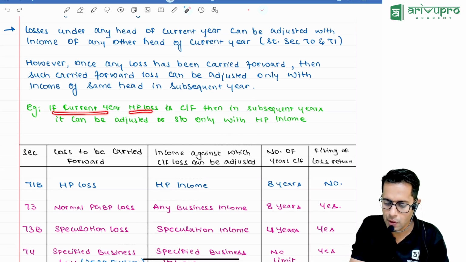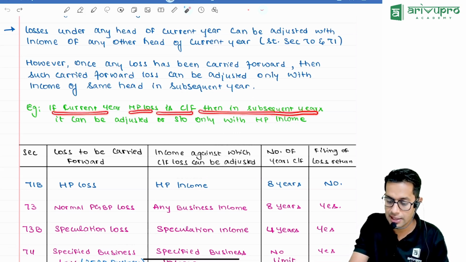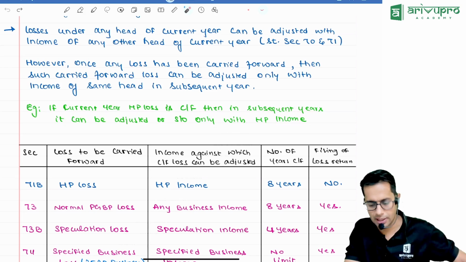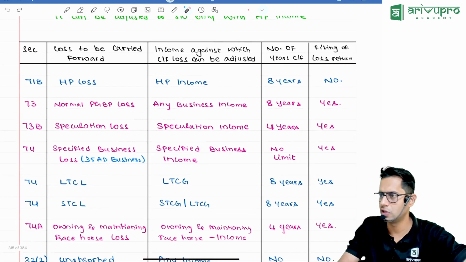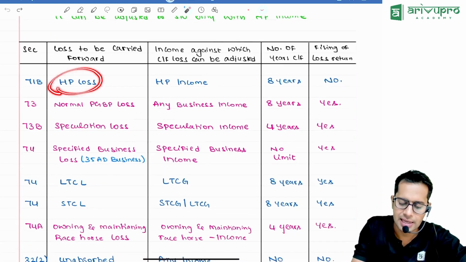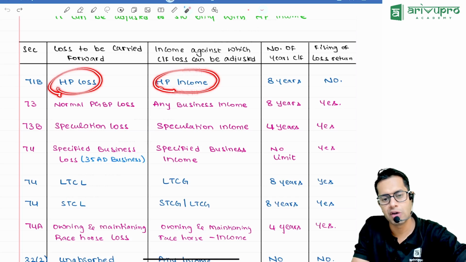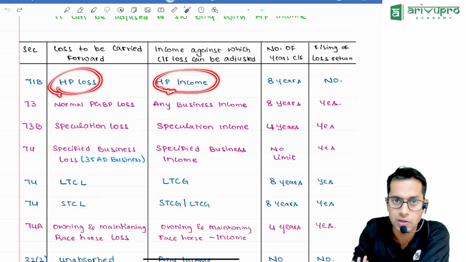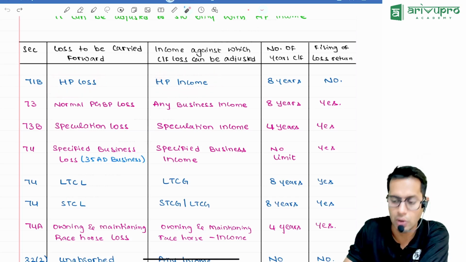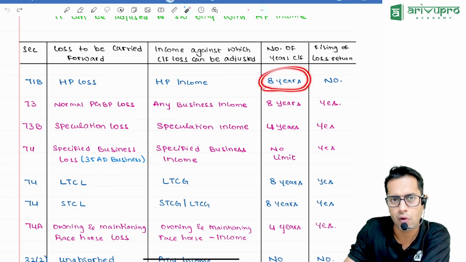If current year house property loss is carried forward, then in a subsequent year it can be adjusted only with house property income. Now let us see the provisions with respect to set off. Can I carry forward house property loss, sir? Yes. Once I carry forward in a future year, with whom can I adjust it? You can adjust it with house property income only. For how many years can I carry forward these losses?